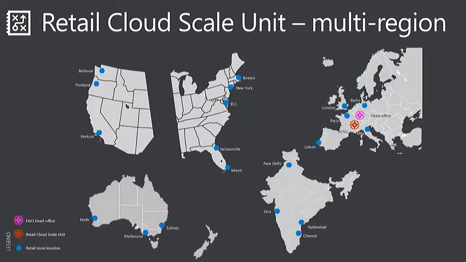So now we're going to look at a sample use case, followed by a demo, of an imaginary retail organization that is headquartered in Western Europe. They're a fashion apparel maker. In this diagram you see pink and red circles. The pink circle is the data center where they've chosen to have their headquarters data center for deployment of their primary application. And the red box is where they've deployed their first cloud scale unit.